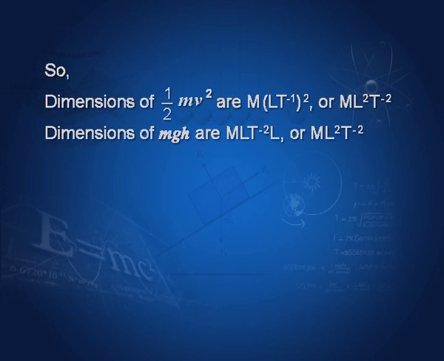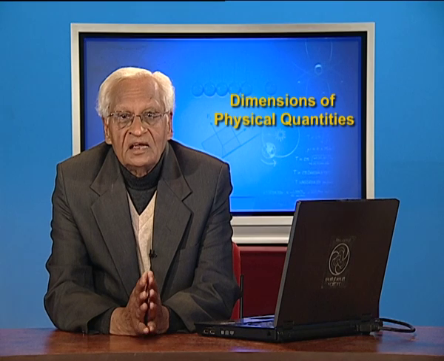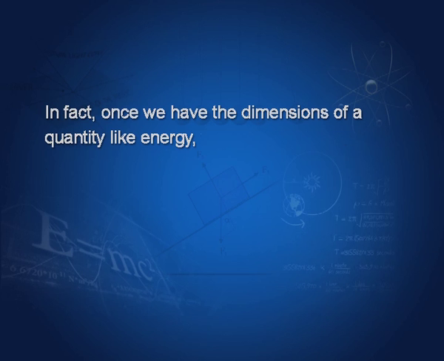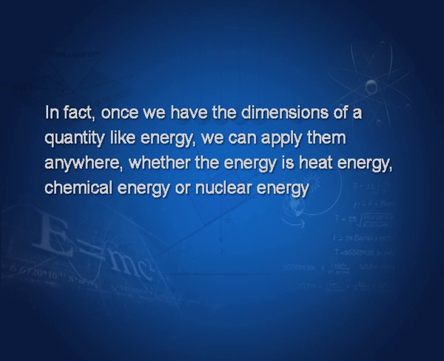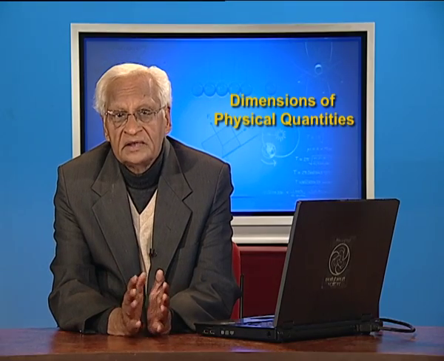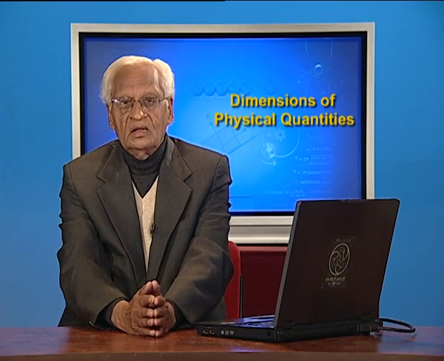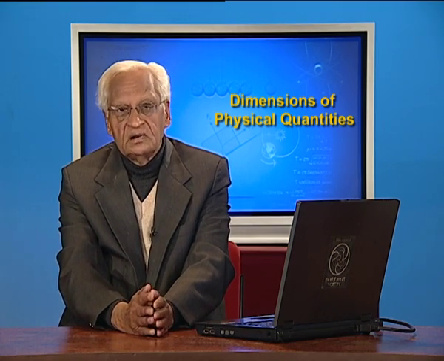You can see that both are obviously the same, because we are dealing with the same quantity, namely energy. In fact, once we have the dimensions of a quantity like energy, we can apply them anywhere, whether the energy is heat energy, electrical energy, chemical energy, nuclear energy, atomic energy, whatever the nature of energy, its dimensions will always be the same as we have derived earlier.